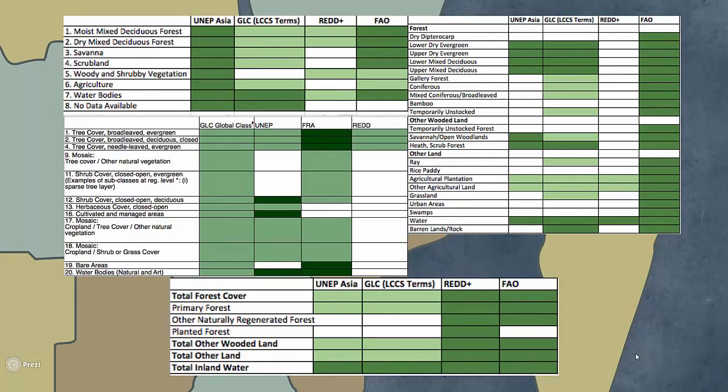We have assembled the definitions from 4 of the organizations we used to define land cover in comparative tables. Each table presents how the definitions used by one organization directly correspond to those used by other organizations. Essentially, these tables depict how no one organization is able to adequately define the extent of land cover classifications in Laos.